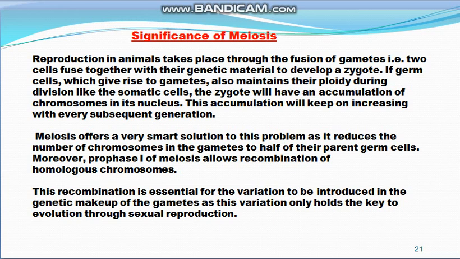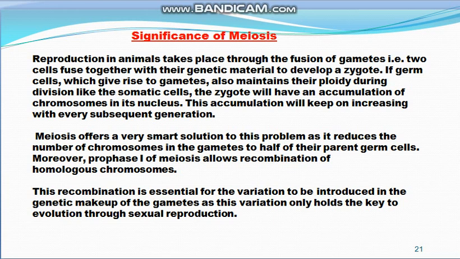As you know, reproduction in animals takes place by the fusion of the sperm and the egg, and sperm and eggs are the gametes. These are haploid, and when they fuse they form a zygote which becomes diploid. If meiosis is not there, then gametes will have the diploid number of chromosomes, and the zygote will have an accumulation of chromosomes in its nucleus.